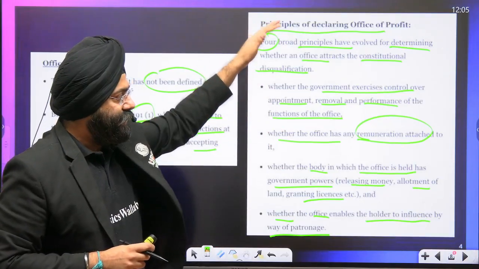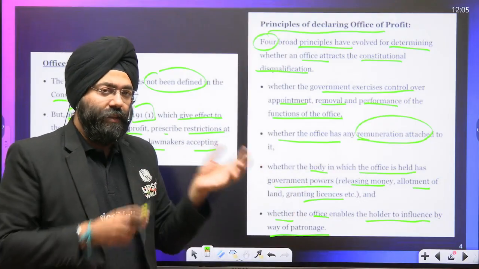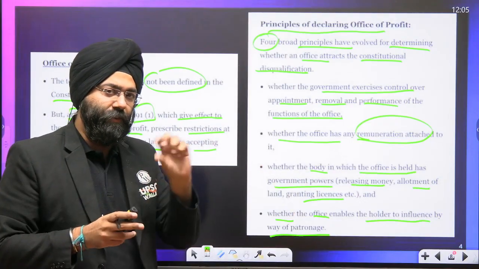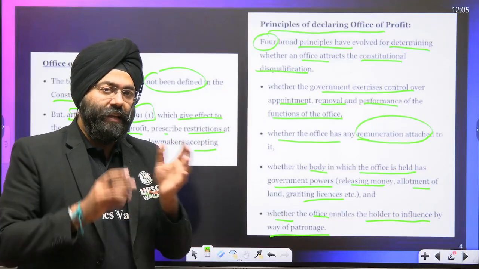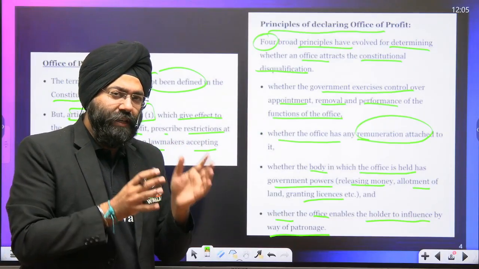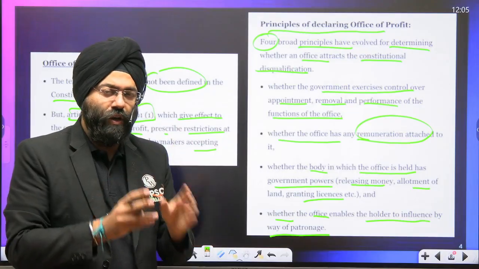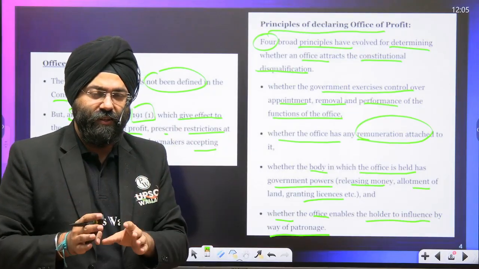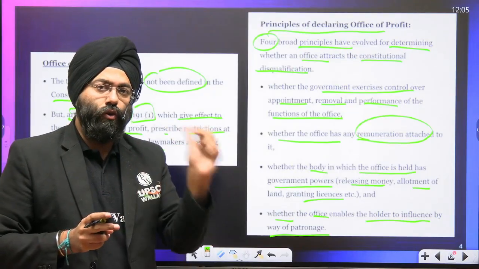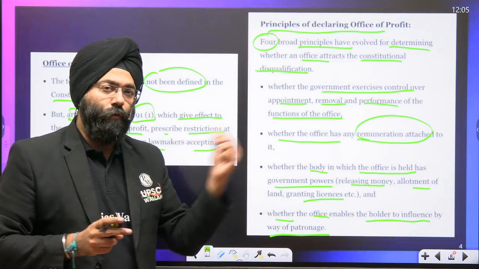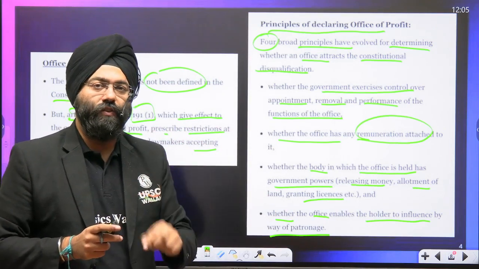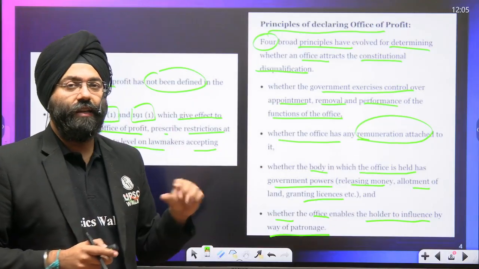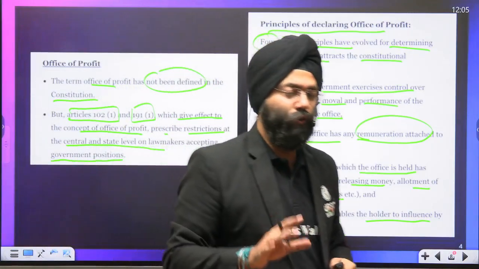Now, these principles basically determine whether that person is holding an office of profit or not. If he or she is holding one, then you will be automatically disqualified. That means that outside the purview of the duties bestowed on you as a member of parliament or member of legislature, assembly or council, you are drawing certain other benefits from government offices. That is why this is again the dimension of office of profit.